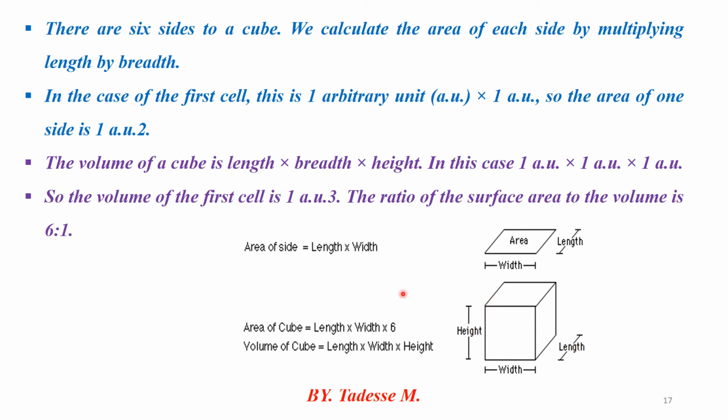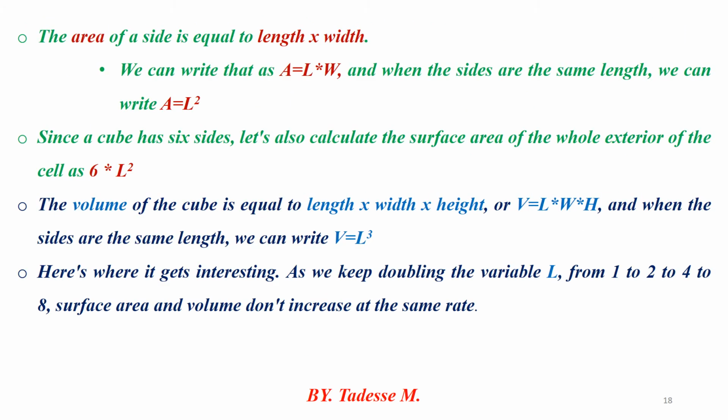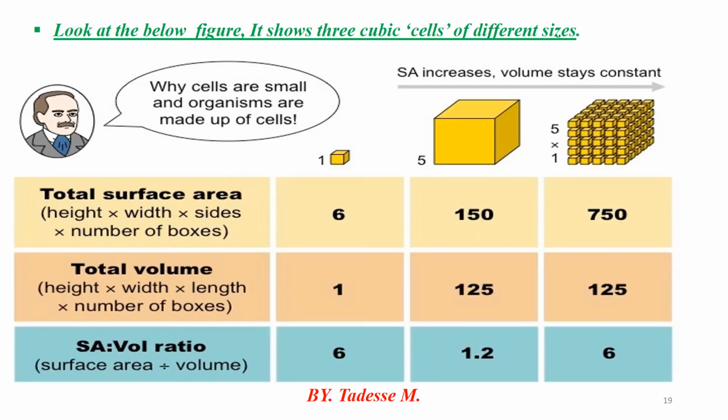Height, width, length, how to calculate the area of sides, how to calculate the volume of the cube, how to calculate the surface area, and finally how to find the surface area to volume ratio. The area of one side is equal to this. Therefore, we can write it in this form. But when you summarize the main points of surface area to volume ratio: as the cell size gets bigger, the surface area to volume ratio decreases.